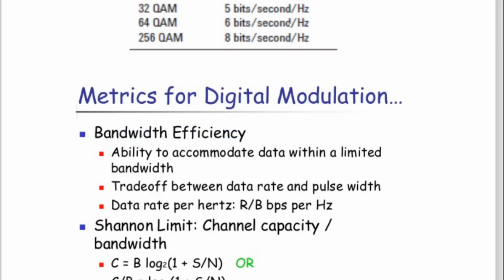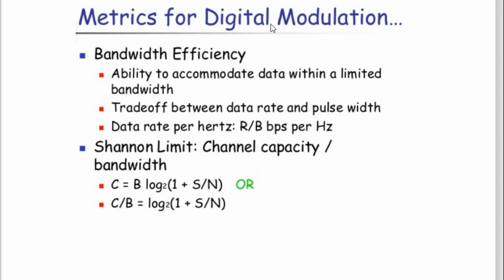Accordingly you will come to know the merits of digital modulation: bandwidth efficiency, the ability to accommodate data within a limited bandwidth, the trade-off between data transfer and pulse width, data rate per hertz. Then there is the Shannon limit, that is the channel capacity.